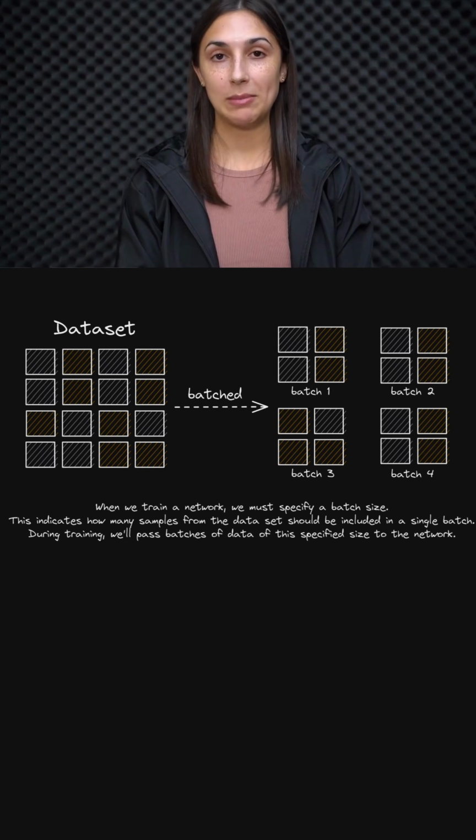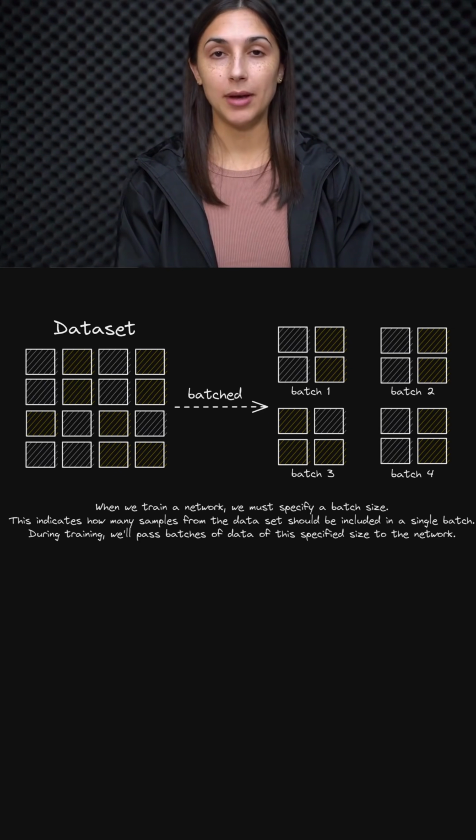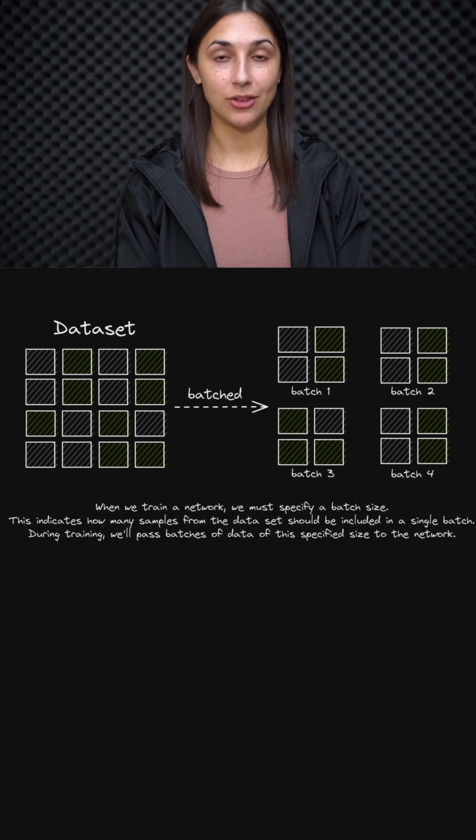For example purposes, we might oftentimes just pass one single input to the network, or even pass the entire data set to the network at a time. But in reality, neither of these two extremes are the optimal choice. What we typically do is split up our data set into batches of samples, and then we pass the data batch by batch to the network during the training process.